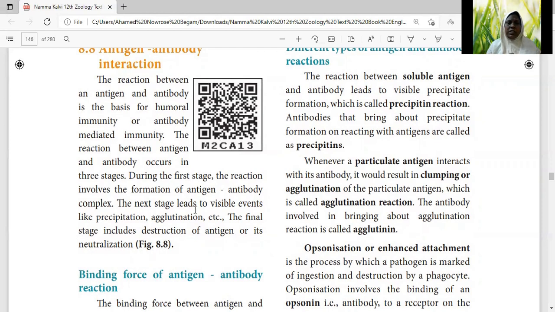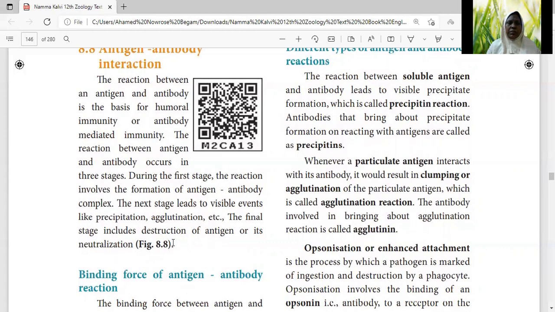So this is the first stage, the complex formation. In the next stage, there are some events that occur, like precipitation, agglutination, etc. This is the second stage. And the final stage is the destruction of the antigens or their neutralization. Antigens are either destroyed or neutralized. Neutralized means the harmful effects of the antigens, whatever chemical substances are produced by the antigens, will be eliminated. This is called neutralization.